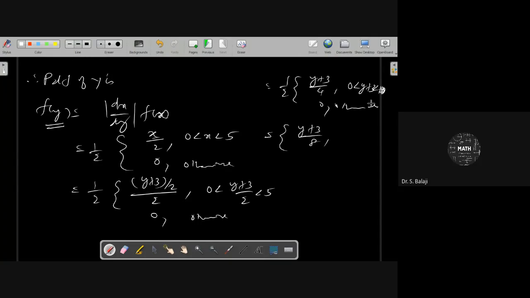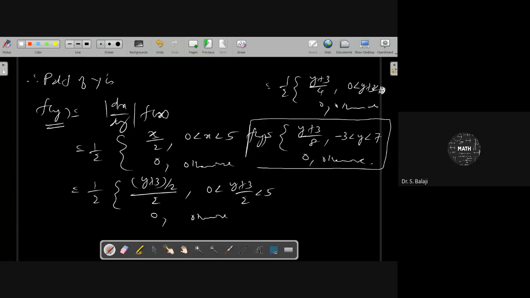Adding minus 3 on both sides, we get minus 3 less than y less than 7, and 0 otherwise. Therefore, this is the PDF of y.